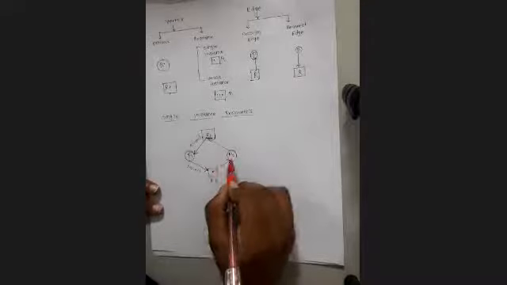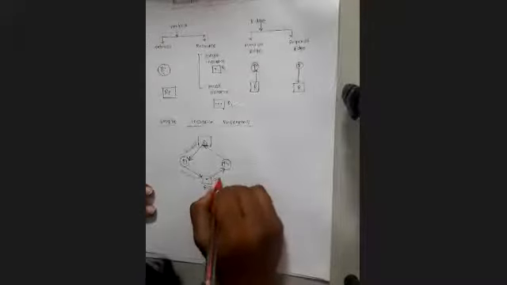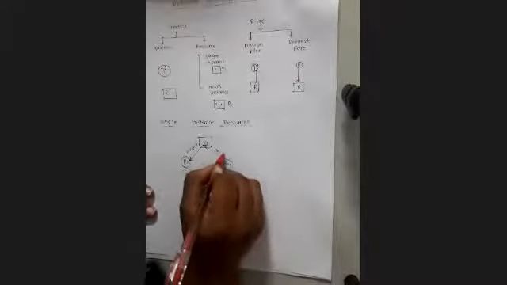That means this is a request edge. Fine. Now, again, the edge moving towards the process from the resource, that means assigned. Again, this is the request.